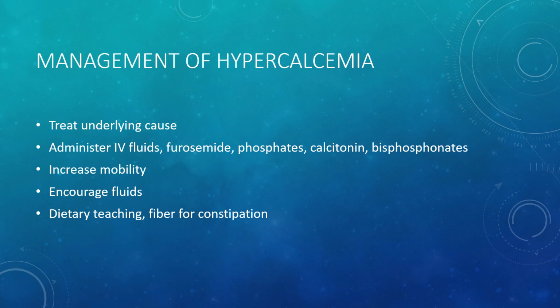To lower the calcium level, we can administer IV fluids to help dilute the blood to lower the calcium and increase urination, therefore kidney excretion of the calcium. We can give IV phosphate to lower the calcium, because remember, calcium and phosphate have that inverse relationship. We can also give furosemide to cause diuresis and make the person excrete the calcium in the excess urine.